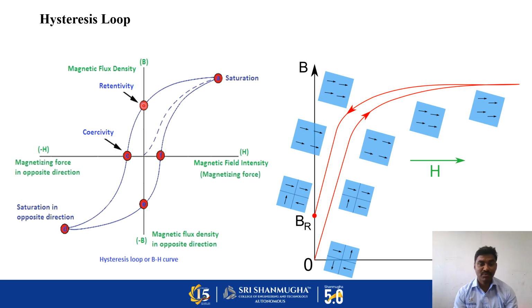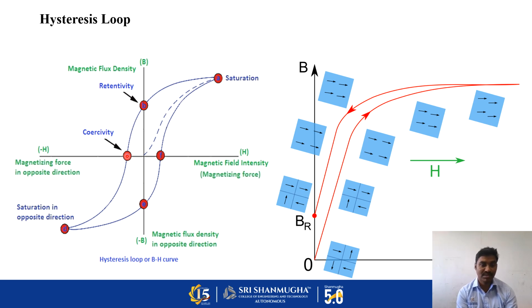Now I'm going to apply the magnetic field in the opposite direction, along the negative x-axis. If I increase the applied magnetic field strength along the negative x-axis, the spontaneous magnetization starts to fall. At a certain magnetic field, it becomes zero.